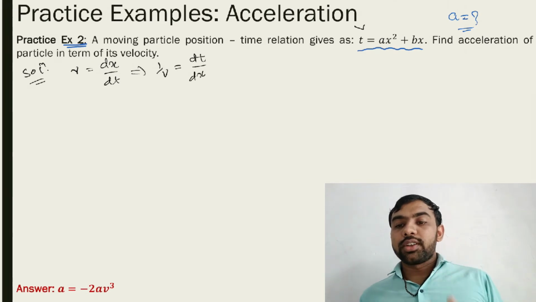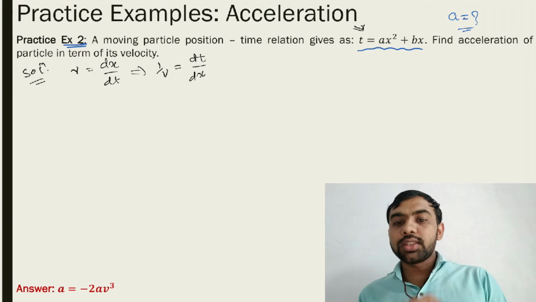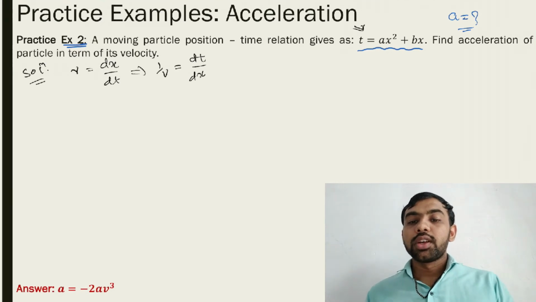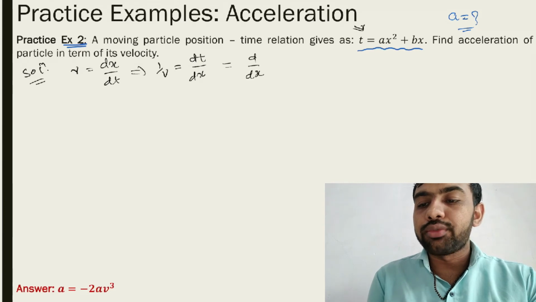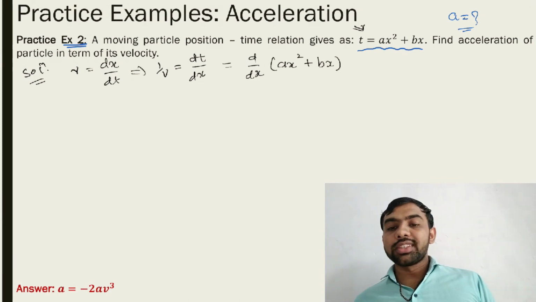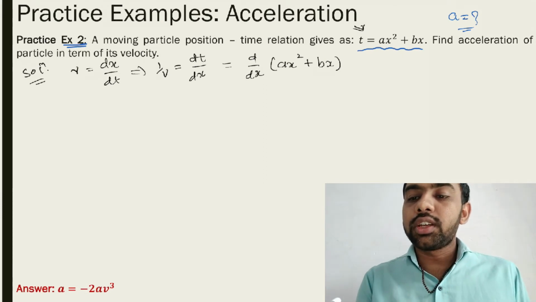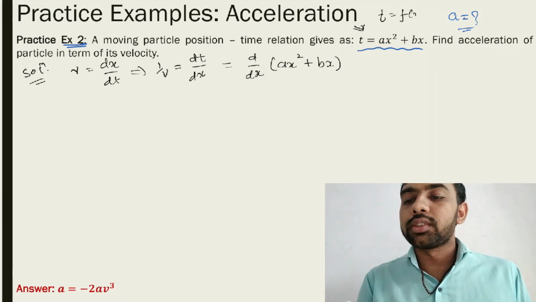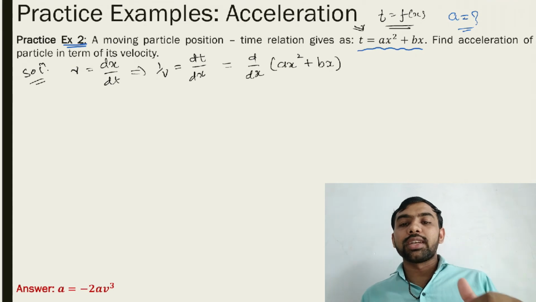Here t is a function, which means we must replace t. So let's replace this one: d by dx of t. t means what? ax square plus bx. Actually we need v, but for v there should be a function of x. Here t is a function of x. The opposite case is given to us. Then you take a reciprocal. If you take a reciprocal, then dx by dt becomes dt by dx.